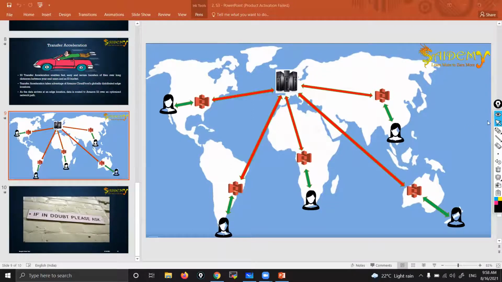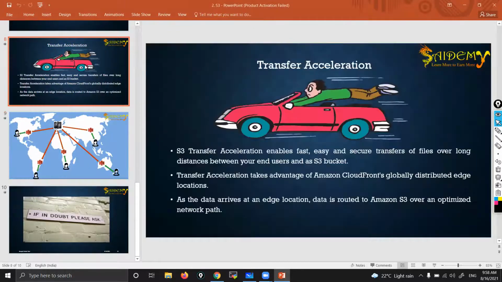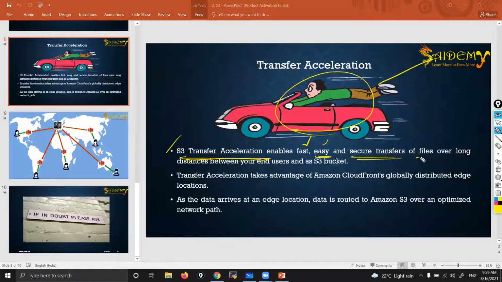So here, let's try to understand the theory part of transfer acceleration. You can see S3 transfer acceleration enables fast, easy, and secure transfer of files. It is pretty fast, correct? So while transferring the data, that is pretty secure. No one can hack the data. Secure transfer of files over long distances between where to where? Between end user to S3 bucket. See, he is the end user to S3 bucket, correct? That's all.